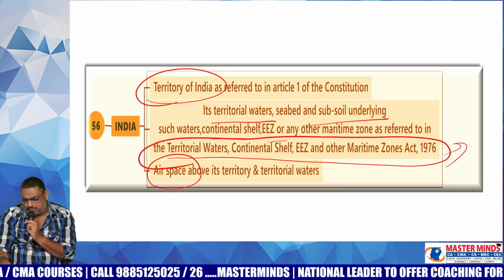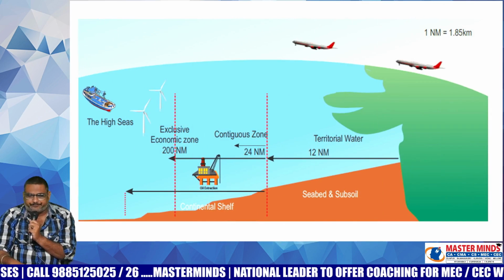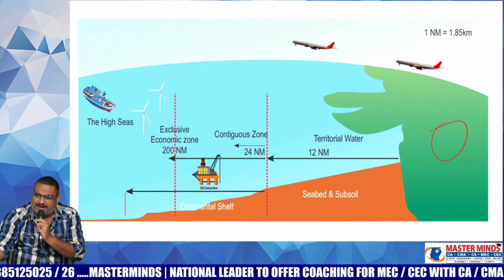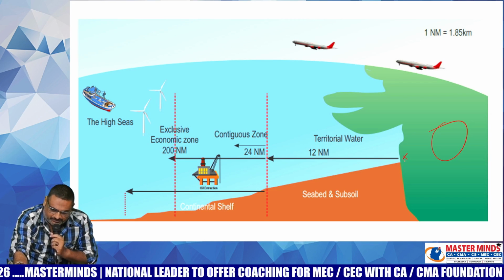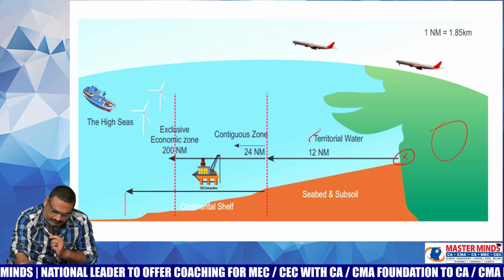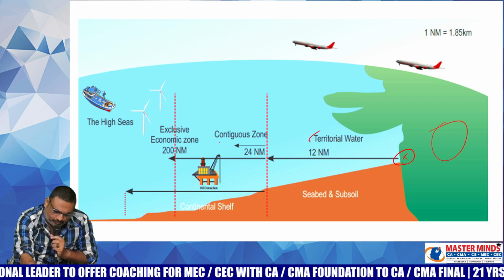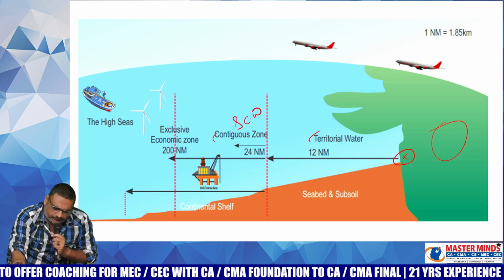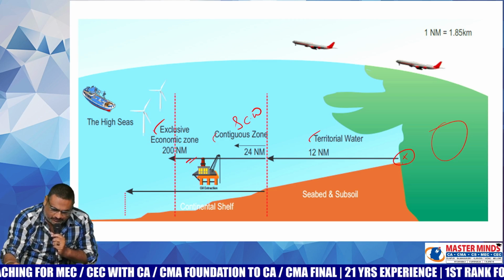If you want to learn it in a simplified manner, this is called India. So this is the territory of India. Let us assume the land area, and along with that, this is the baseline. From the baseline up to 12 nautical miles, it is the territorial waters. From the baseline up to 24 nautical miles, it is the contiguous zone or Indian customs waters. From the baseline up to 200 nautical miles, it is the exclusive economic zone.